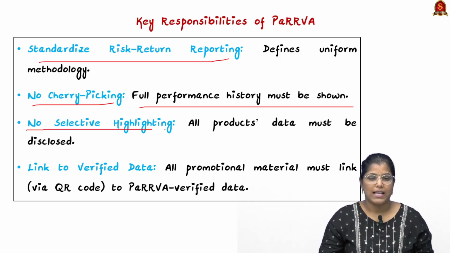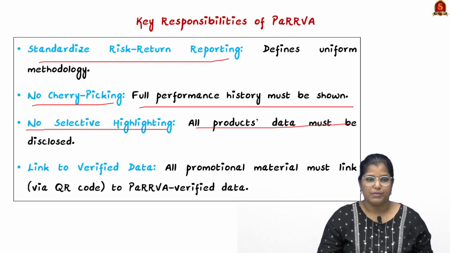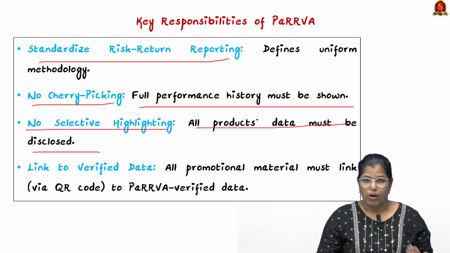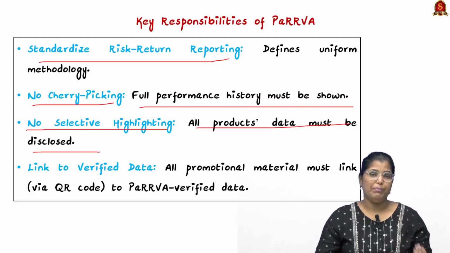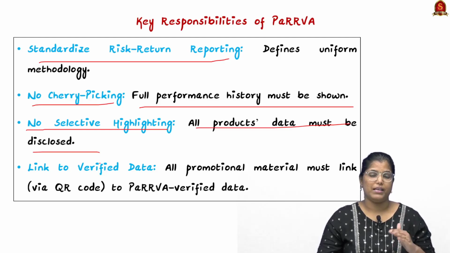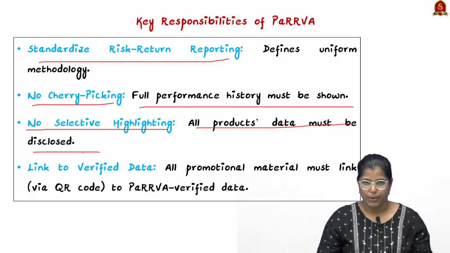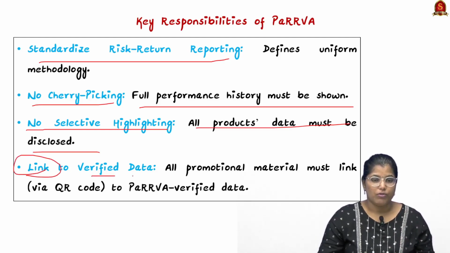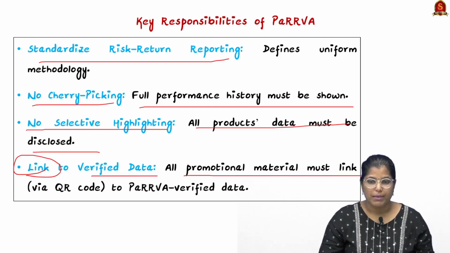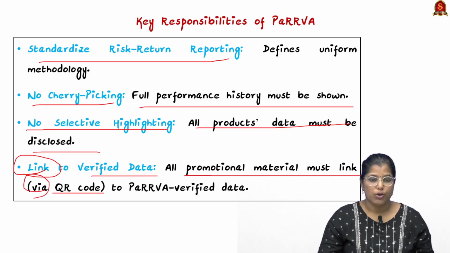Then there is no selective highlighting. All the products data must be disclosed online, and here also people can choose what is the best thing based on the data that has been provided. Then it should be linked to verified data. All promotional material must link through a QR code to Parva verified data. So this is also a very important step.